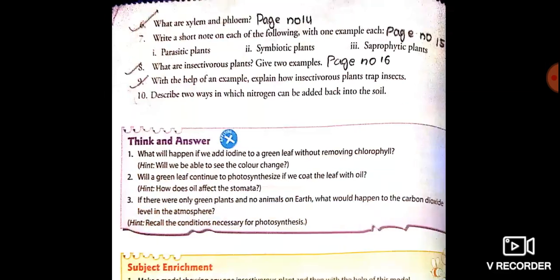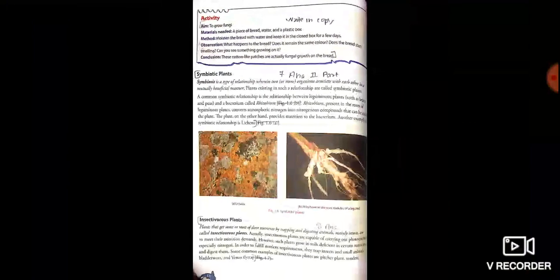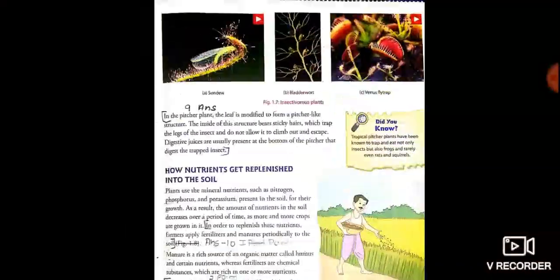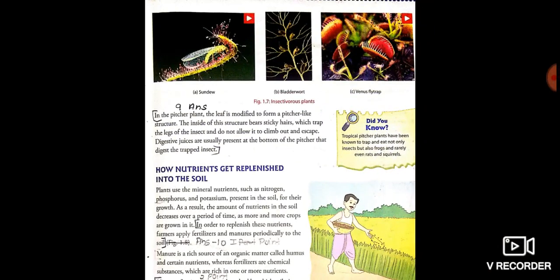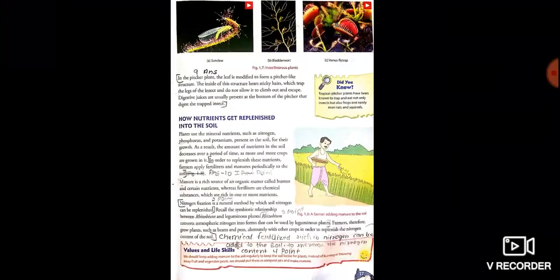Now answer number 9. With the help of an example, explain how insectivorous plants trap insects. This answer is on page number 17. You can make any of the diagrams from here.